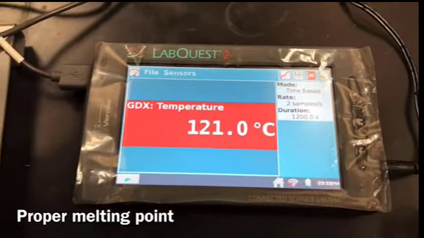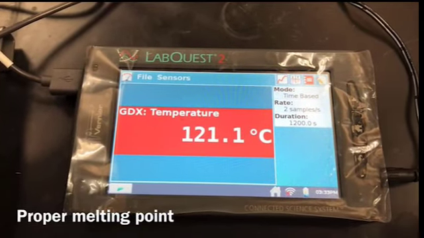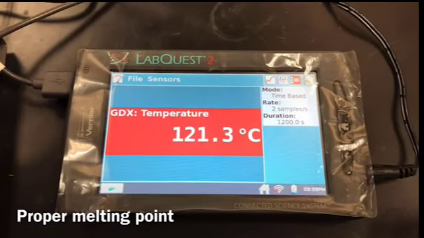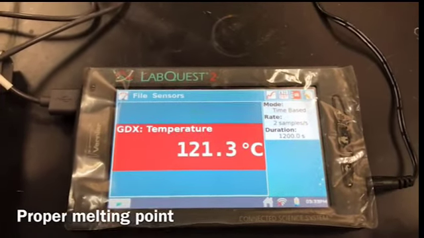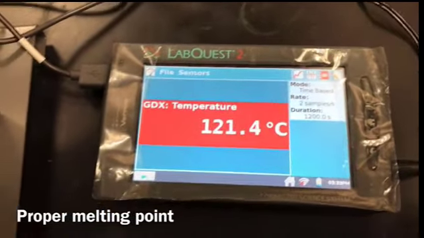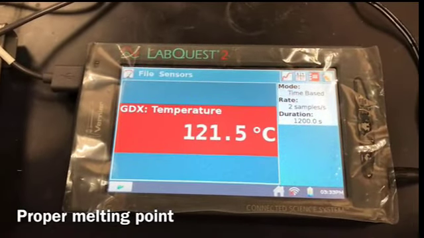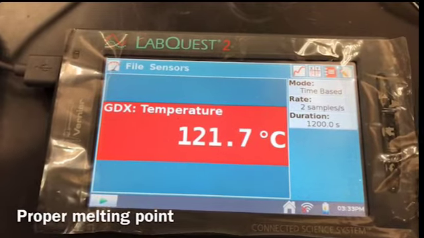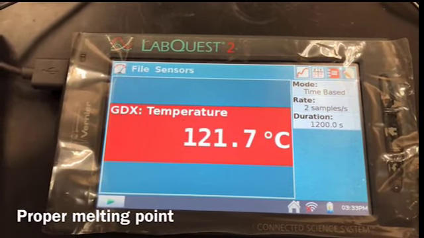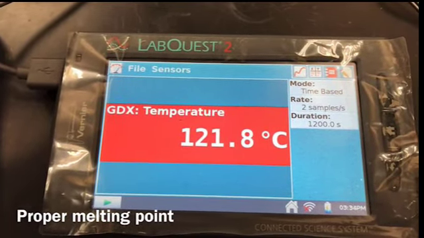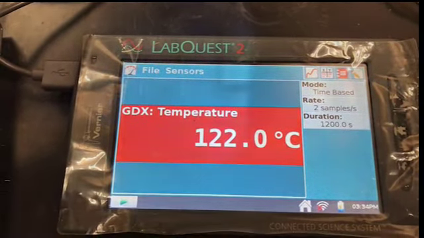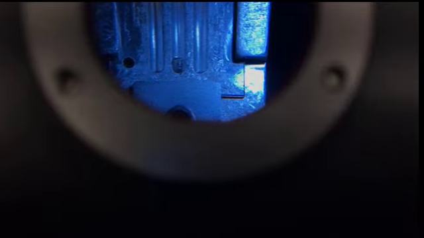Still melting. It's almost there. And it is completely melted. You can see the melted unknown.